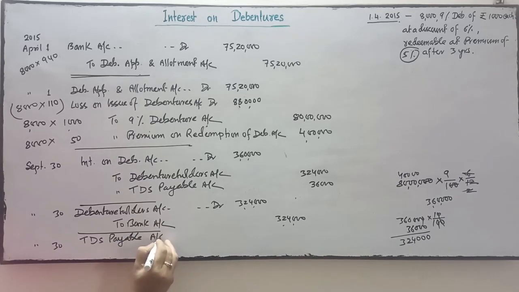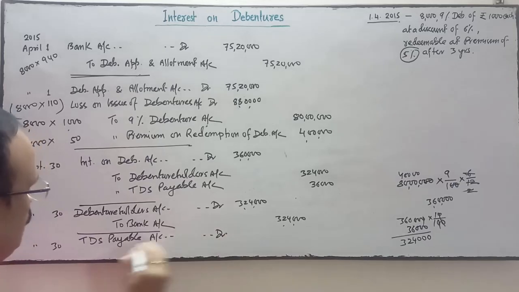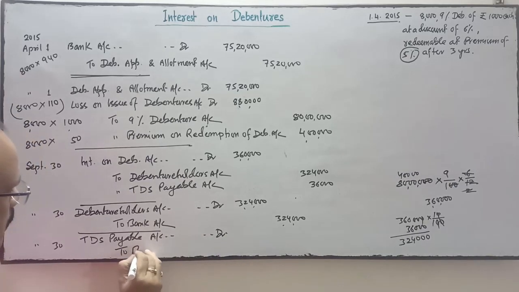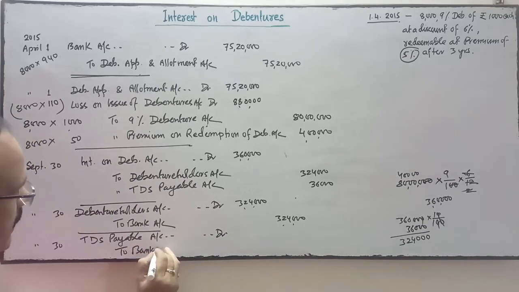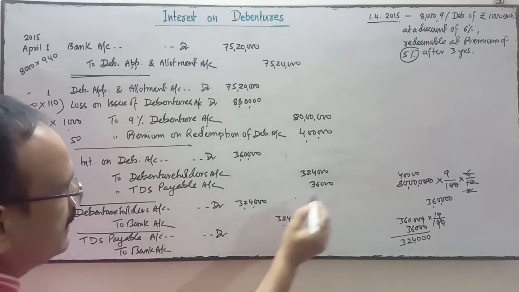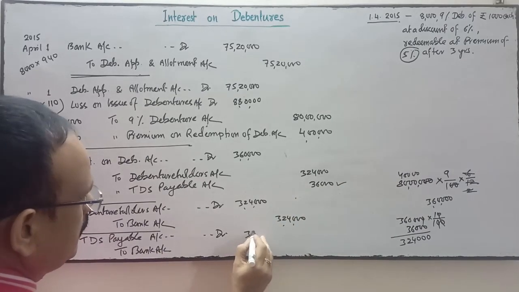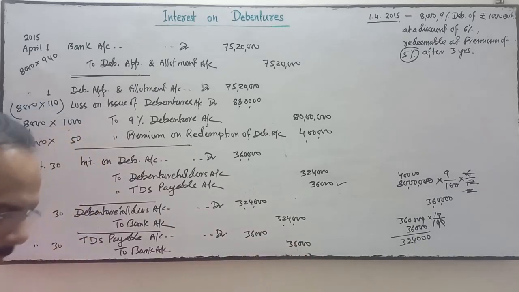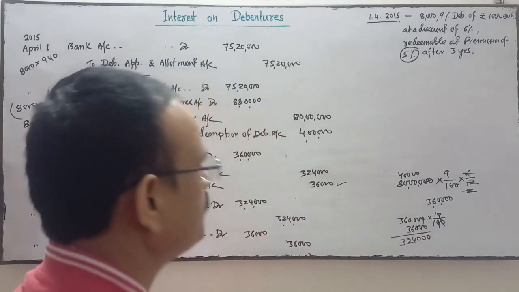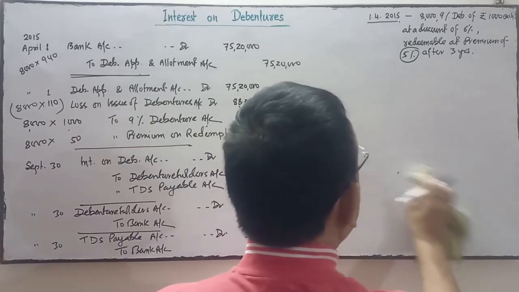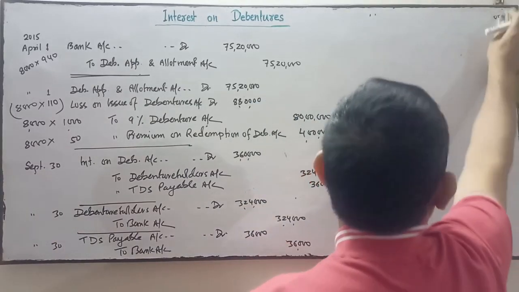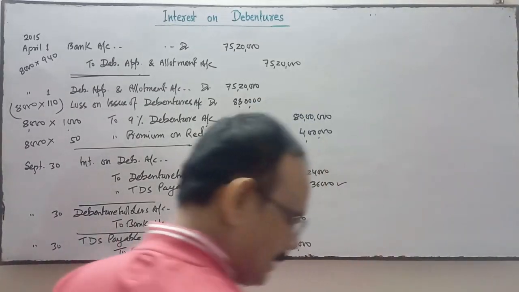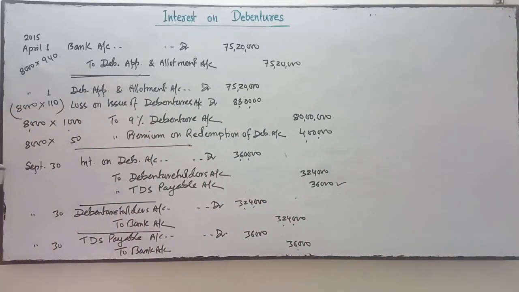So TDS payable account debit, to bank account, this 36,000 will be deposited by the company in the government treasury. So before paying the debenture holder, the TDS must be deducted first by the company, and the rest of the amount the company has to pay to the debenture holder, and the TDS amount has to be deposited in the government treasury.